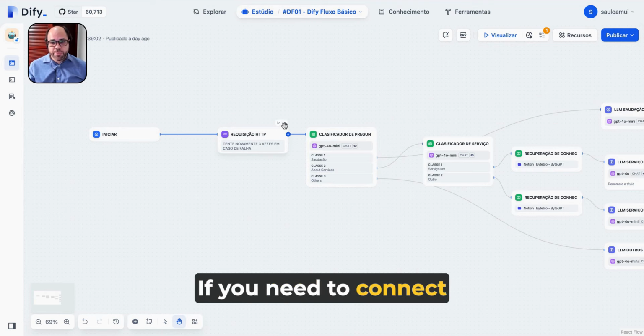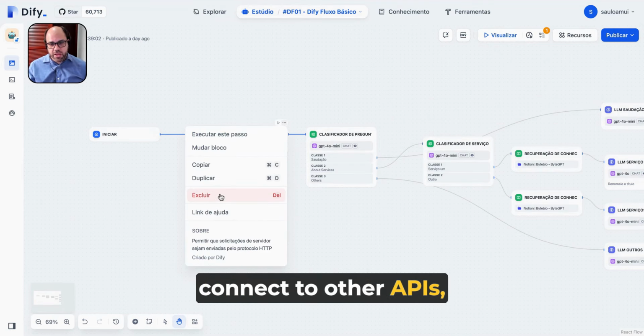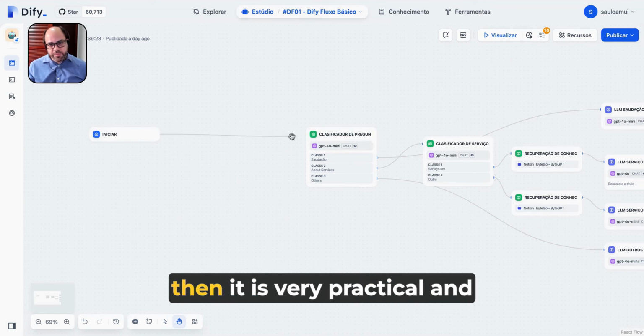If you need to connect databases, connect to other APIs, obviously external, then it is very practical and gives a very great ease.